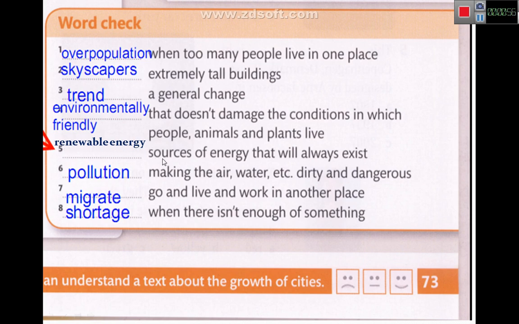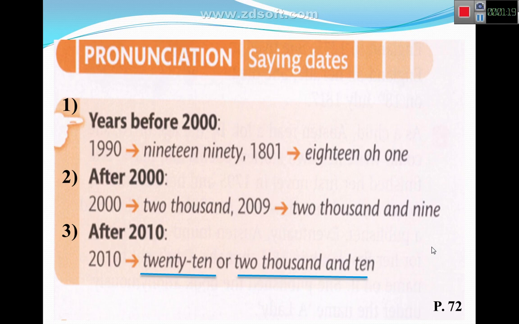Renewable energy means sources of energy that will always exist. Pollution, making the air, water, and so on dirty and dangerous. And migrate means go and live and work in another place. And shortage, when there isn't enough of something. That's from page 73, through the text.